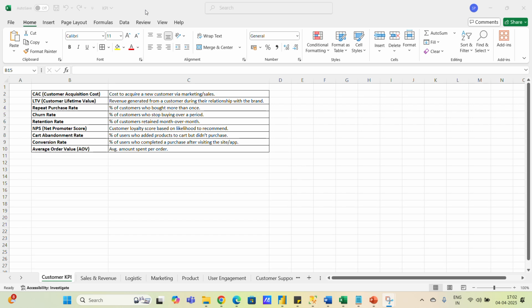Churn rate is the number of customers who stop buying over a period of time. So for example, I'm the Go Zero brand and I sell ice cream. Now I need to check: I bought the first ice cream in the month of Jan, I bought the second ice cream in the month of Feb, then continuously for 2 months, I did not buy.